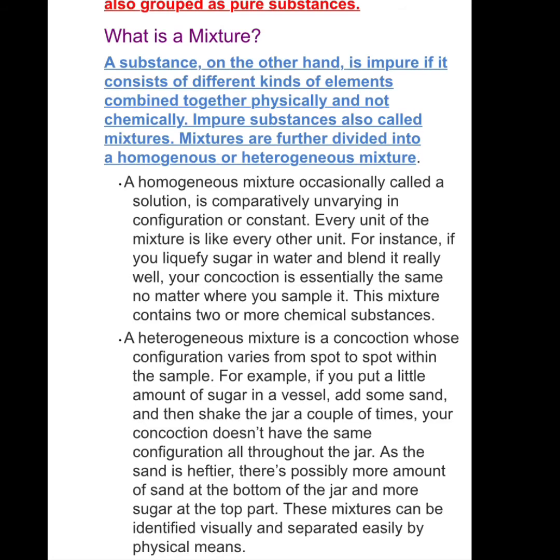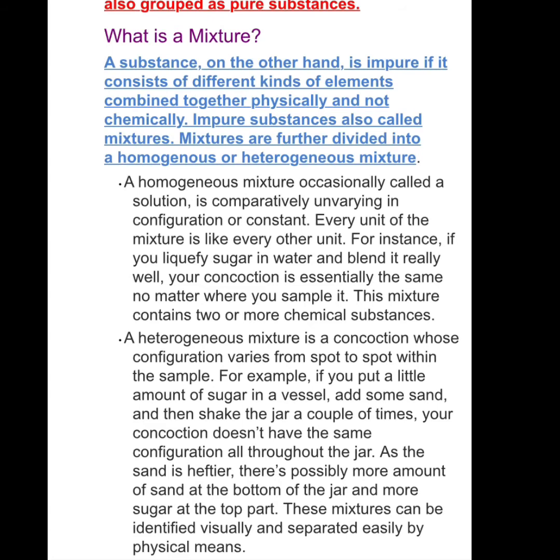A substance, on the other hand, is impure if it consists of different kinds of elements combined together physically, not chemically. Impure substances are also called mixtures. Mixtures are further divided into homogeneous or heterogeneous mixtures. Now, what is a homogeneous mixture? When we dissolve sugar in water, the sugar gets completely dissolved in water and we get a solution. So that is an example of a homogeneous mixture.